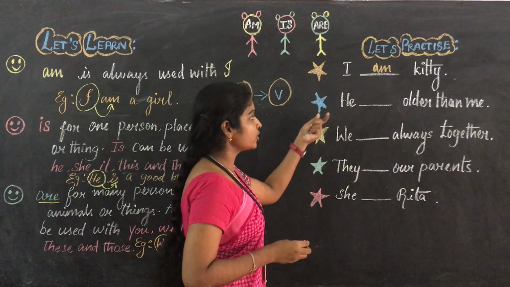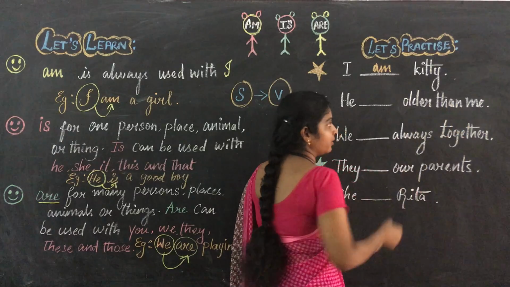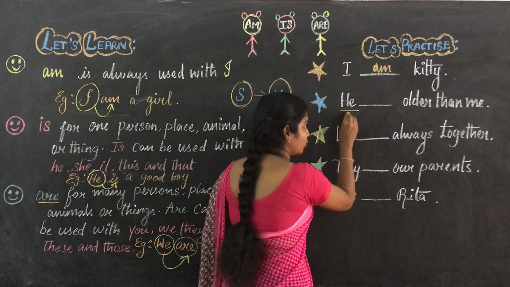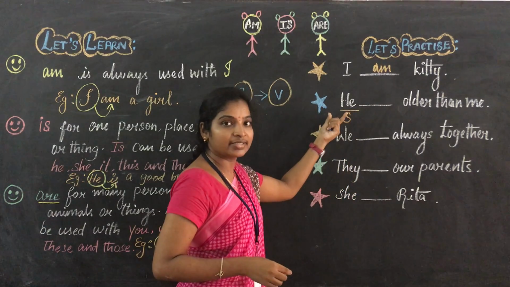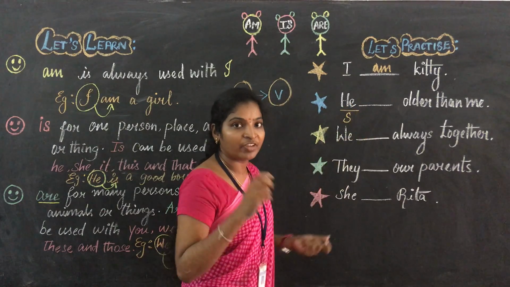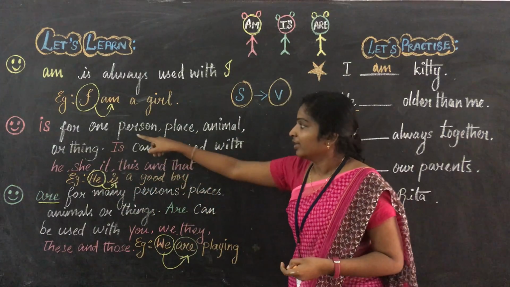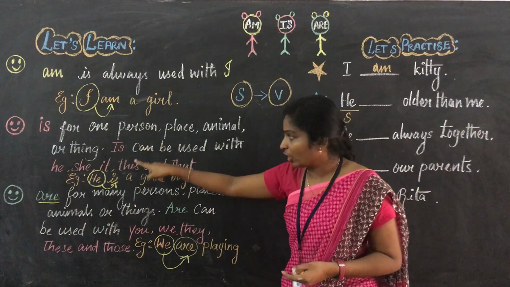Okay, now come to the second sentence. He dash older than me. Here you just see he is singular. It refers to a singular subject. Next to the singular subject, what we have to write? You just see the second statement is for one person, place, animal or thing.